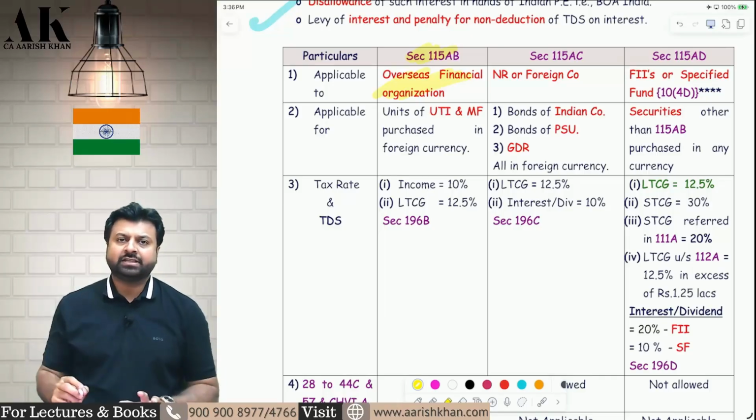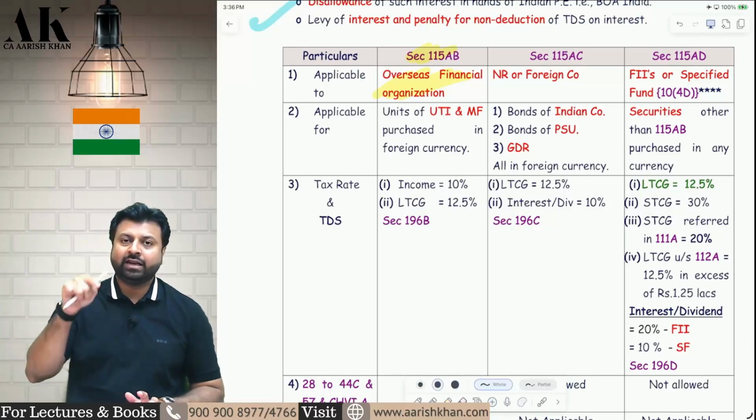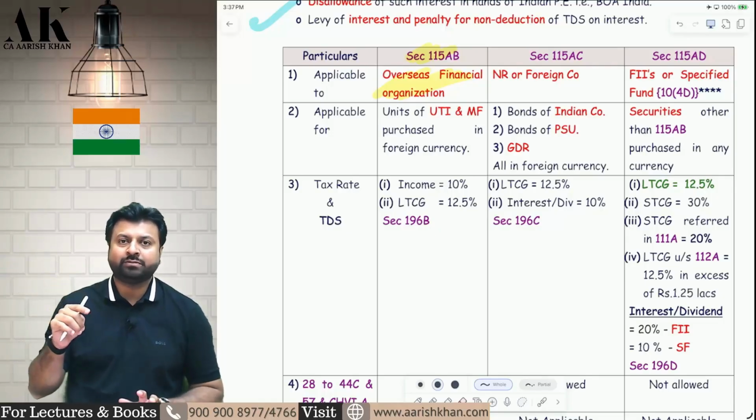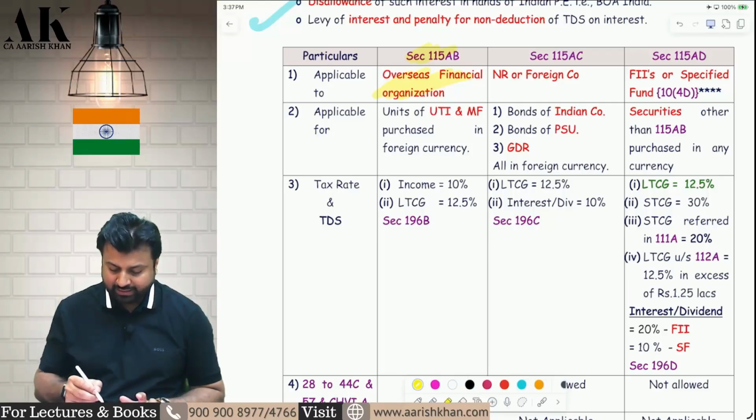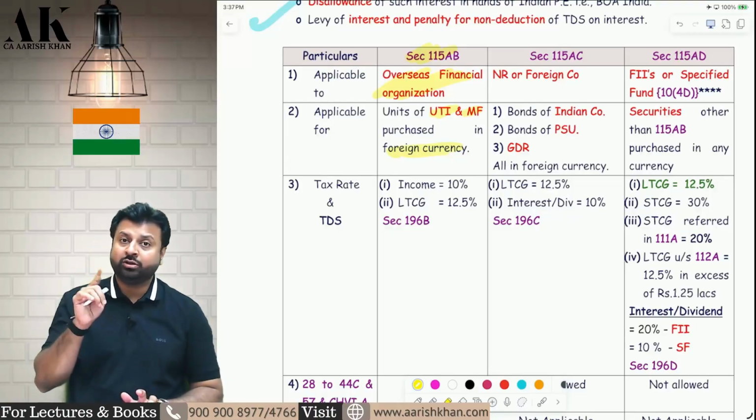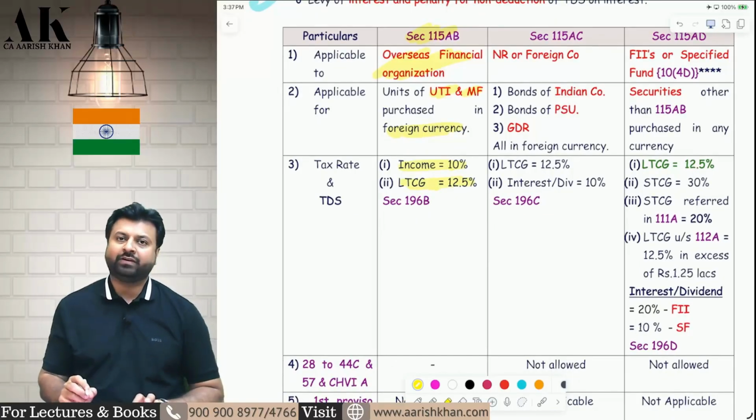Sir, who is Overseas Financial Organization? It's a non-resident who is outside India, who has taken an approval from SEBI to invest in India. Where are they investing? They are investing in UTI and mutual funds, but in foreign currency. So they are purchasing UTI units and mutual fund units in foreign currency. So what is the tax? The dividend income will be subject to 10% and LTCG will be subject to 12.5%.